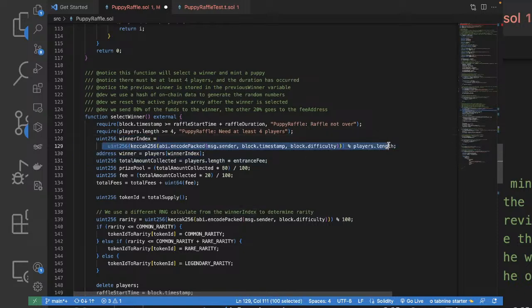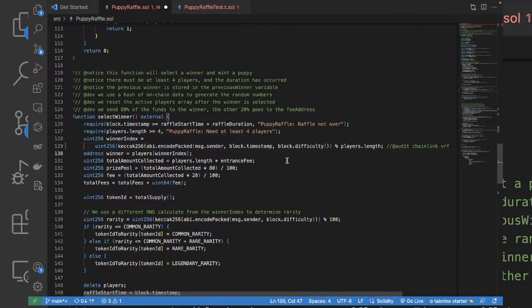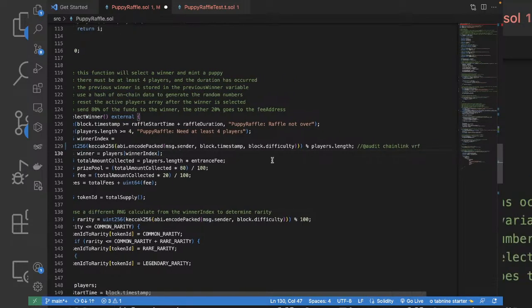This is definitely bad. abi.encodePacked message.sender block.timestamp. See, it's impossible to generate a random number, especially in a deterministic environment like the blockchain. I think they have to use some Chainlink VRF instead of using this kind of thing, which can be manipulated.